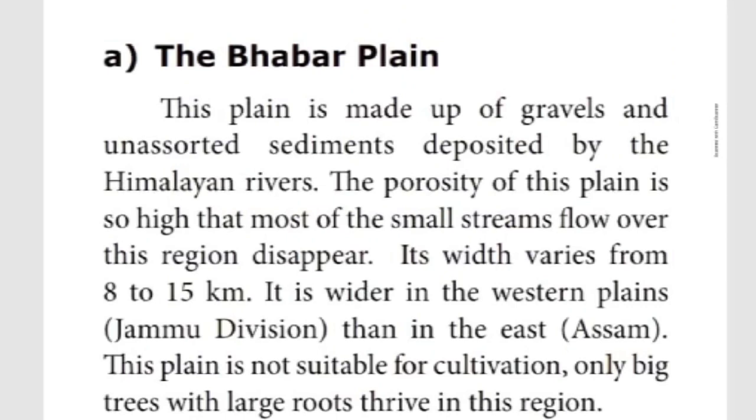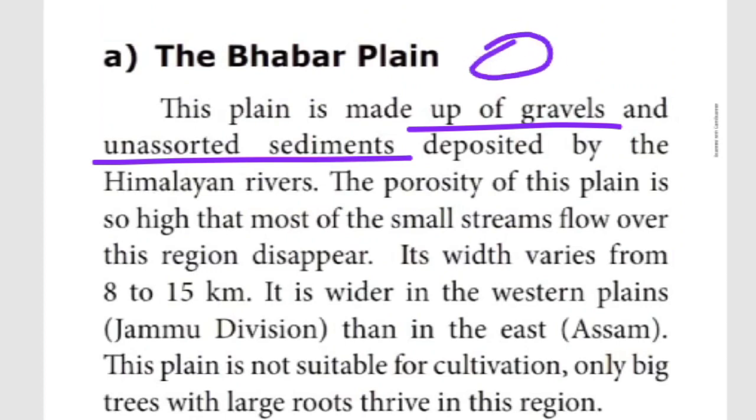So the Bhabar plain is made up of gravels and pebbles, which you people know very well. It's made up of gravels and unassorted sediment. Unassorted sediment in the sense, grain size sediments. That is the unassorted sediment. That is the meaning, children. Sediment in the sense soil, deposited by the Himalayan rivers.